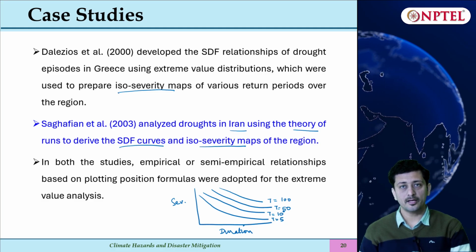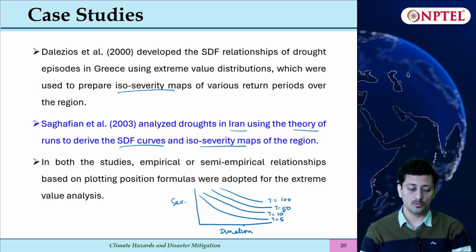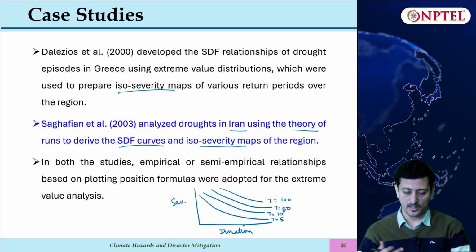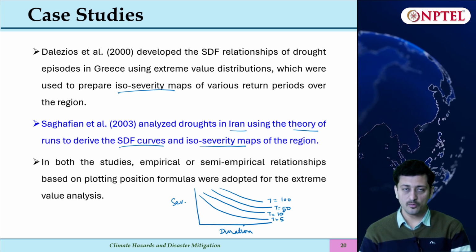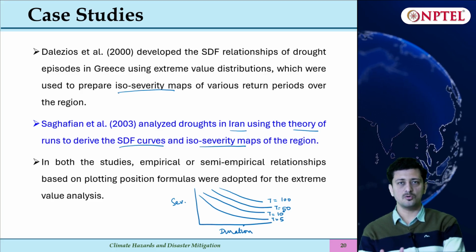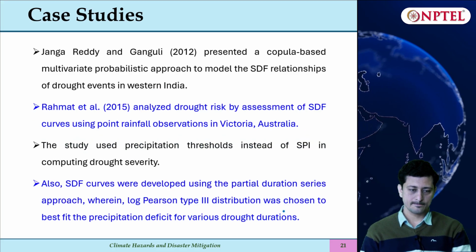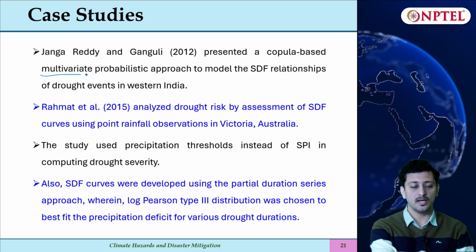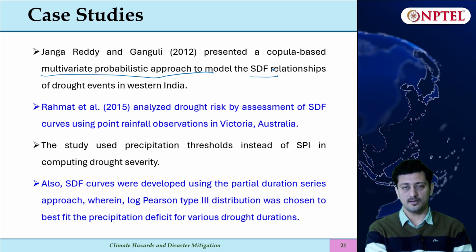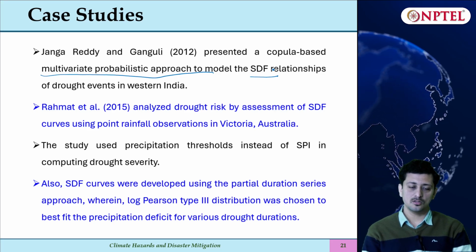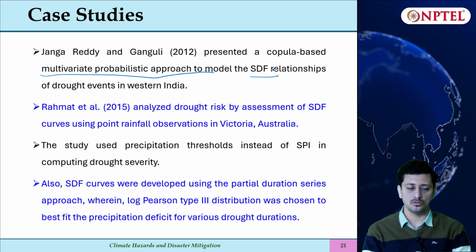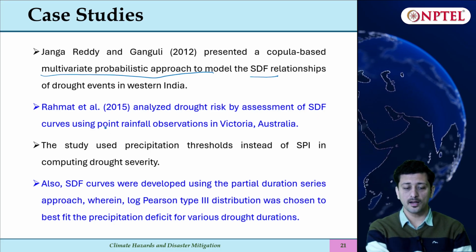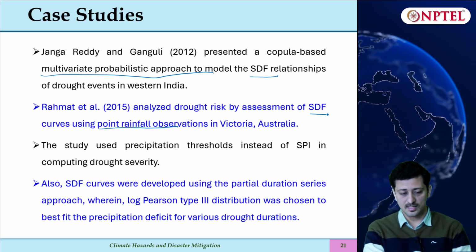Also, people have explored empirical or semi-empirical relationships like plotting position formulas to model this. As a substitute for frequency based or probability distributions, they have used plotting positions as well. Then Janga Reddy and Ganguly also presented a copula based multivariate probabilistic approach to model SDF. They used a multivariate approach with a probabilistic framework to derive this. Then again, point rainfall observations can also be used to derive SDF curves.